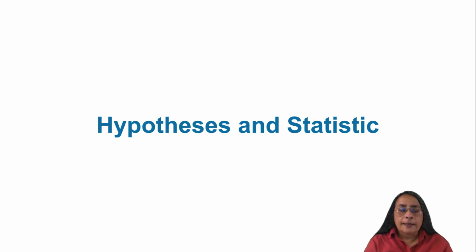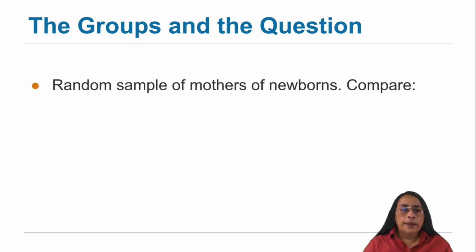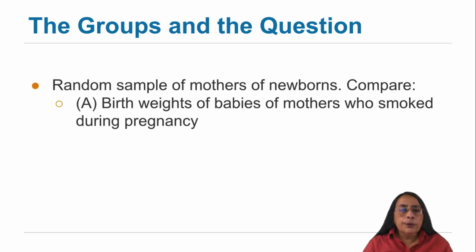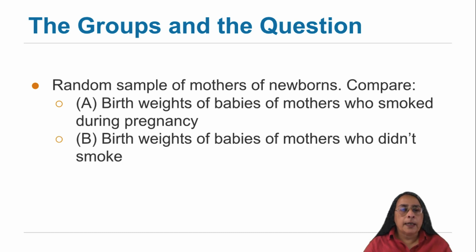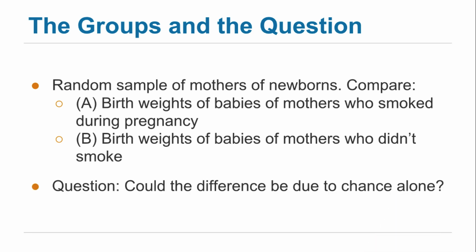Let's set up the hypotheses and figure out a test statistic. The two groups are the mothers who smoked and the mothers who didn't smoke. I am labeling the first one A and the second one B. You're welcome to switch those labels if you wish. And the question is, could the difference in the birth weights of the two groups be due to chance alone?